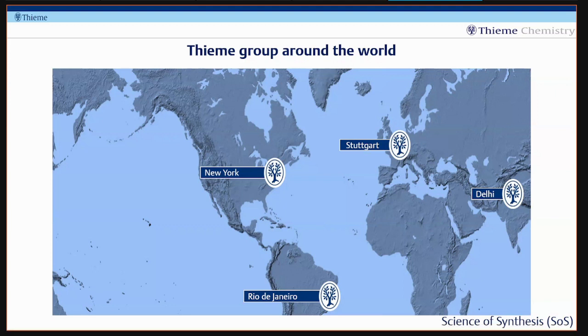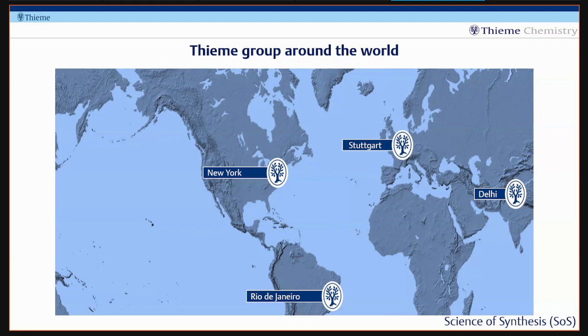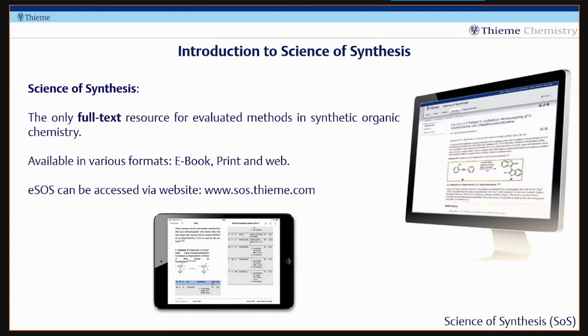Before I start talking about SOS, I have to introduce you to the concept of a reference work. So what is a reference work? A reference work can be anything which you refer to before starting your research work. In other words, before setting up a reaction, the first thing a chemist does is search for the relevant references and procedures in Reaxys, SciFinder, Google, or in a library. So these things become your references for that particular reaction.